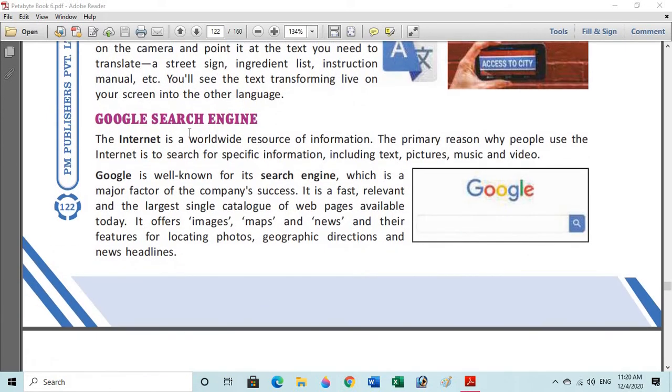Next is Google Search Engine. It is used to search anything over the internet. The internet is a worldwide resource of information. The primary reason why people use the internet is to search for specific information, including text, pictures, music and videos. Google is well known for its search engine, which is a major factor for the company's success. It is the fast, relevant and the largest single catalog of web pages available today.